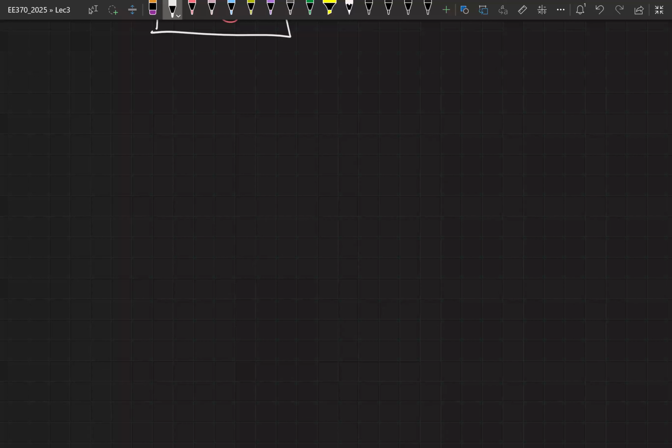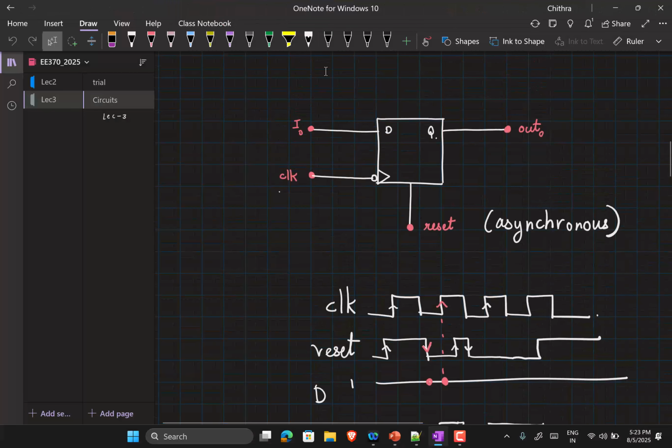These are blocking statements, which means the first statement will execute first, then the second statement, then the third statement, etc. Can we rely on that to assign some intermediate value to another variable? For this, my answer would be, if your circuit requires this level of latency dependency for it to work correctly, then it's probably not good code. You rewrite your code such that you can think about things happening at a clock edge and the combinational logic data being ready just before the clock edge so that it can be sampled onto a flip-flop. Is that clear? Okay, any questions so far? If not, we will continue with our circuits.